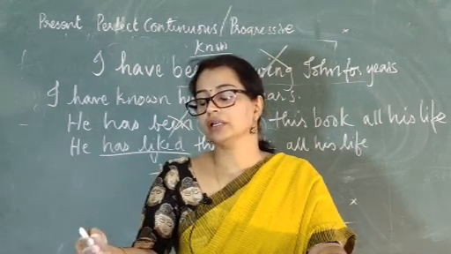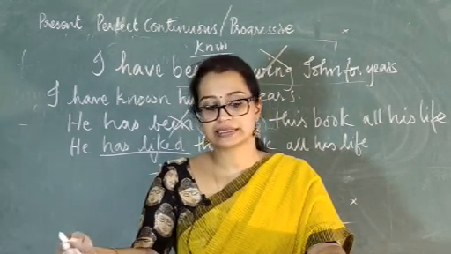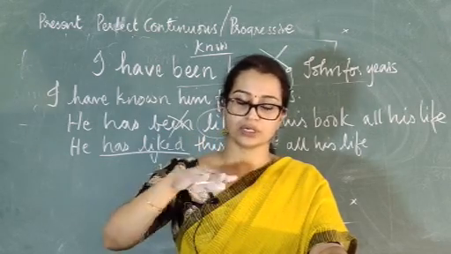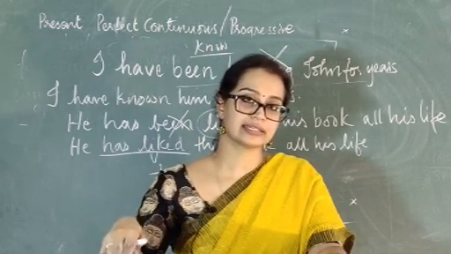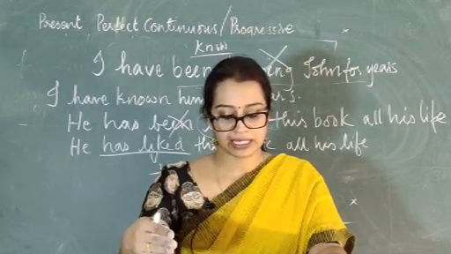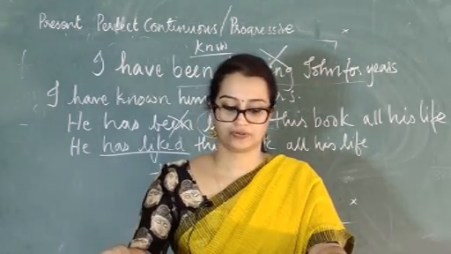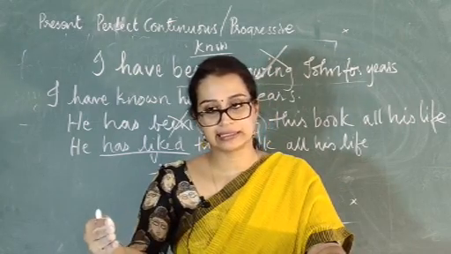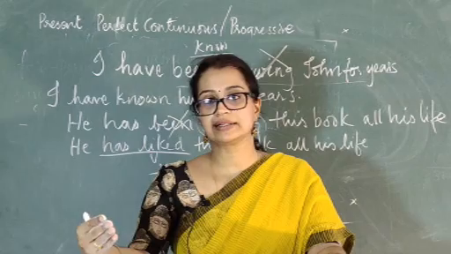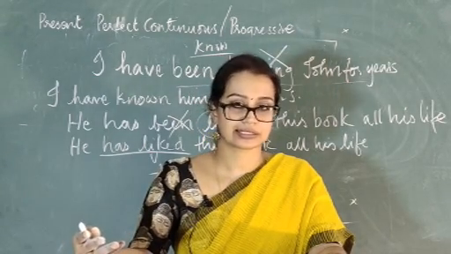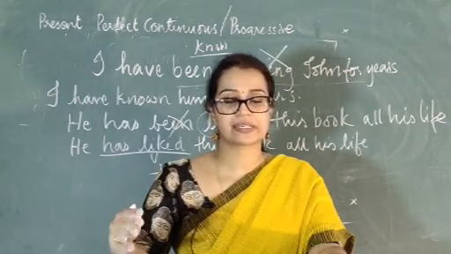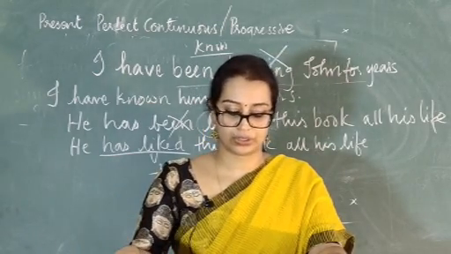how do you form the present perfect continuous tense? What is the order of the sentence? It is subject plus have been or has been plus verb plus ing form. I have been learning English. He has been learning English. Learn is not a stative verb. Okay. So I have been learning English. He has been learning English, and so on.